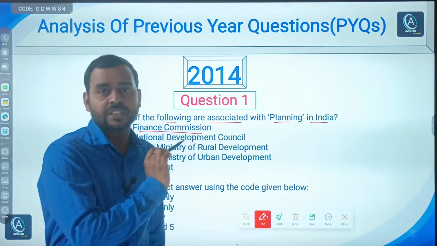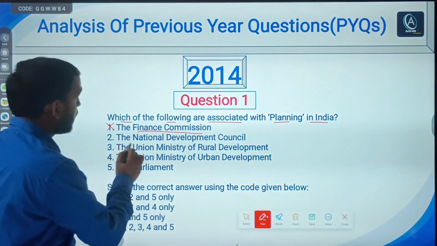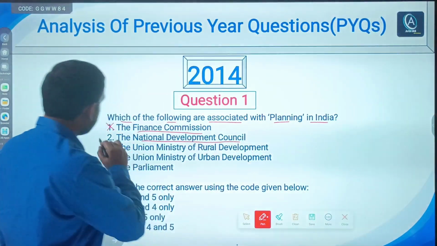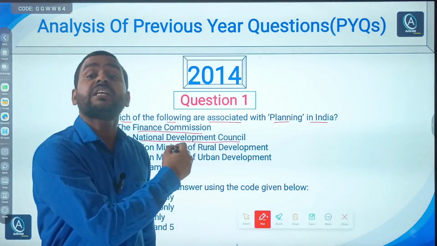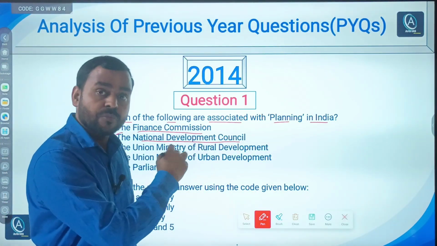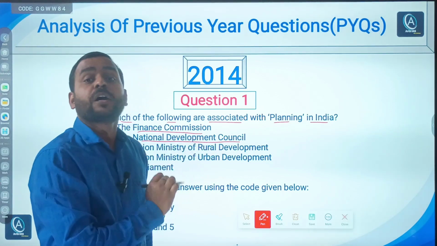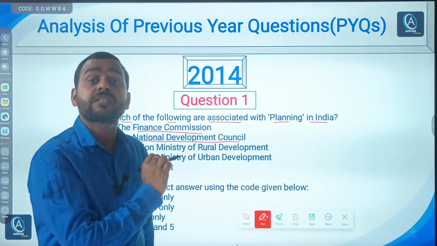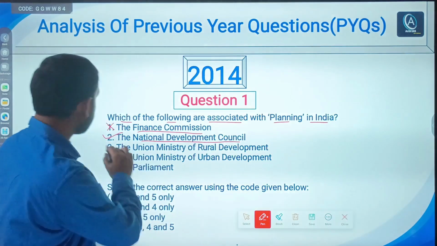Second, National Development Council. Obviously it has a very important role in planning. It worked along with the Planning Commission, currently Niti Aayog. So this is correct.